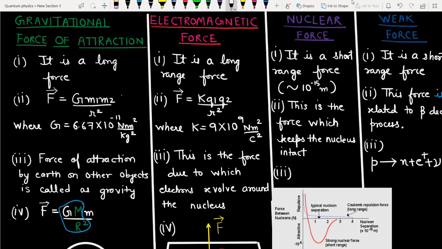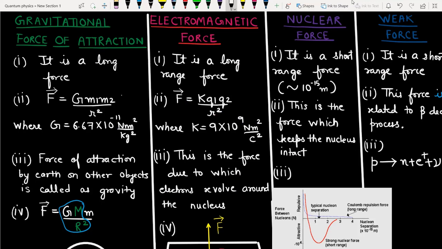So the meaning of a long range force is that even if you increase the distance to a very, very large number, still the gravitational force of attraction between those two bodies will exist on paper. This force is not going to vanish abruptly. If you look at this expression, the force varies as 1 by r square. If you plot its graph, the force does not have a kink anywhere. This force decreases as 1 by r square, and even at distance infinity.